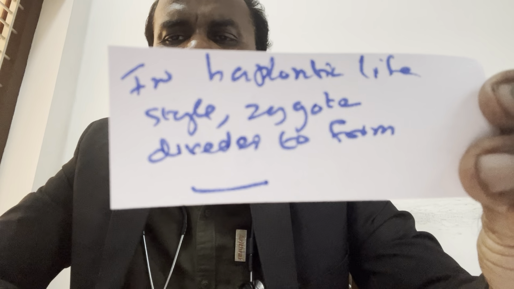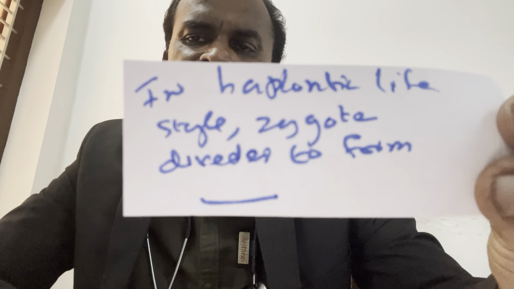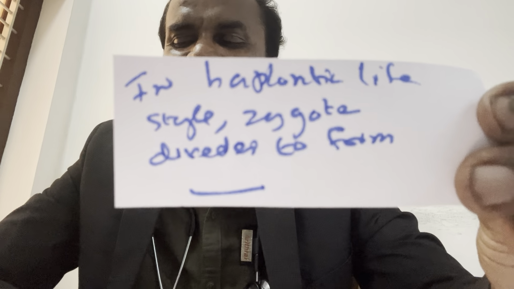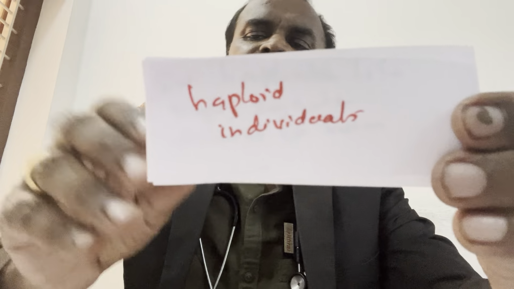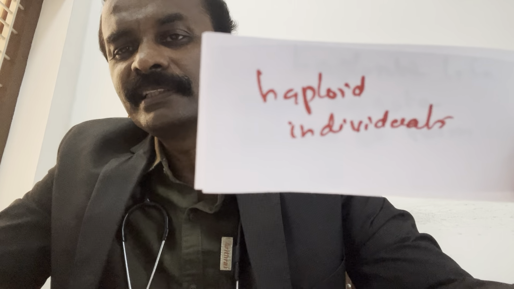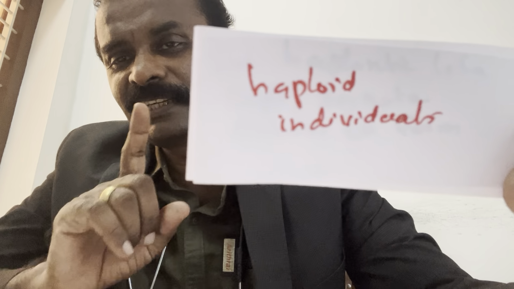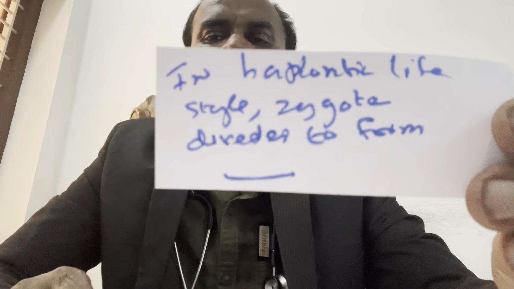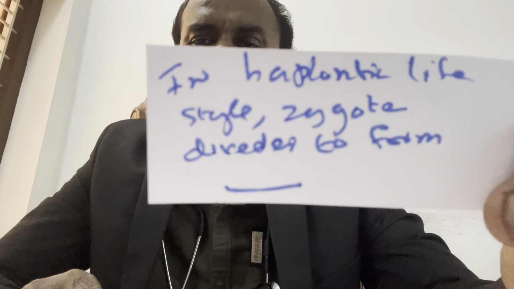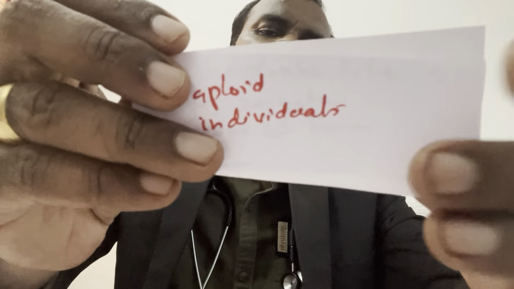In haplontic lifestyle, zygote divides to form finally what? What is the final thing? Finally, they form haploid individuals. They will keep diploid individuals in the choices. In haplontic lifestyle, zygote divides to form haploid individuals. See, now this question is very easy for you.